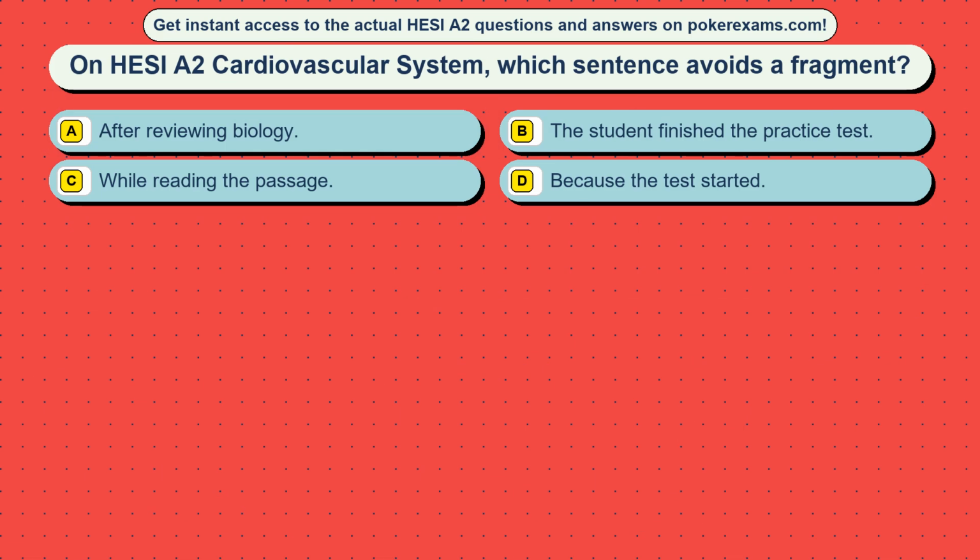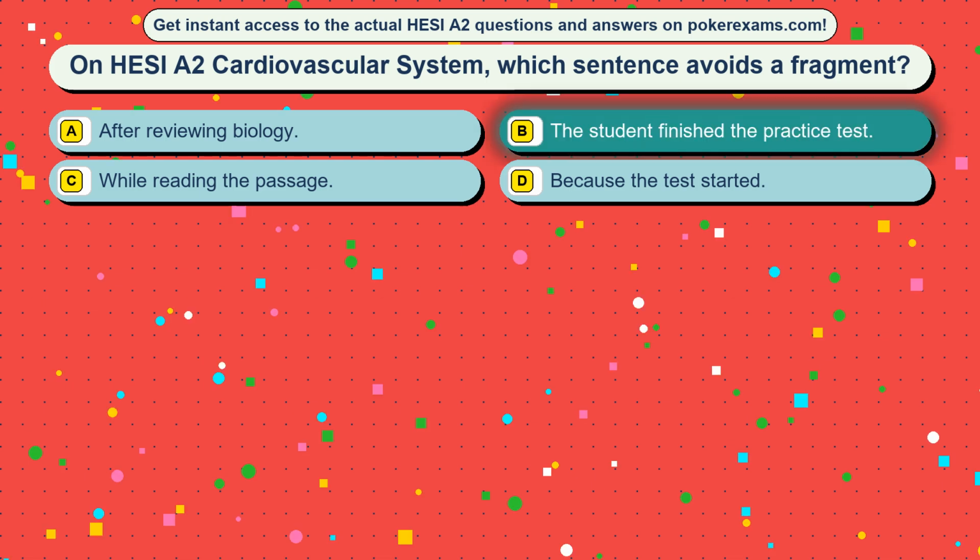Question 14. On HESI A2 cardiovascular system, which sentence avoids a fragment? Option A, after reviewing biology. Option B, the student finished the practice test. Option C, while reading the passage. Option D, because the test started. The correct answer is option B, the student finished the practice test.